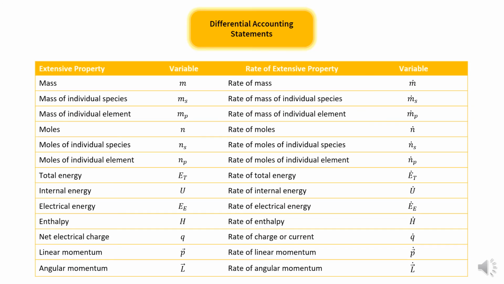Here, the table lists the most commonly used extensive properties as amounts and rates. The extensive properties can be seen in the table and also their associated rates.